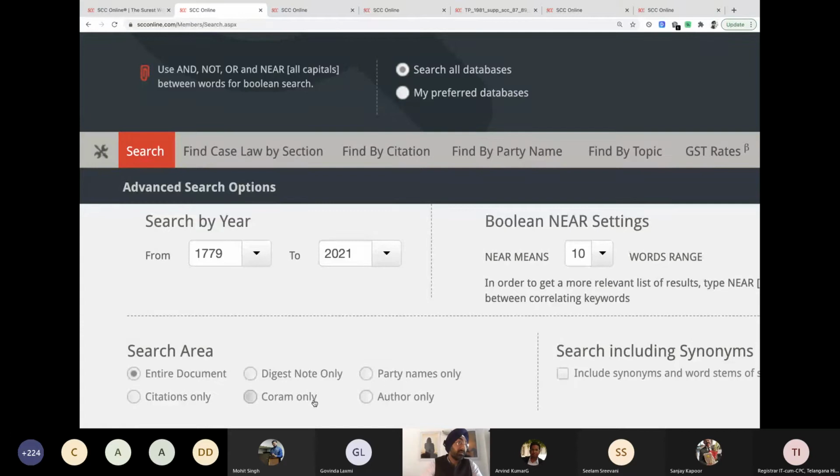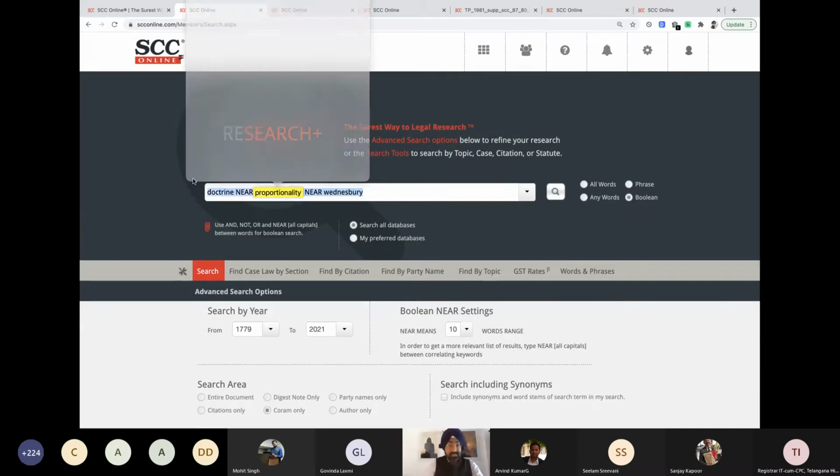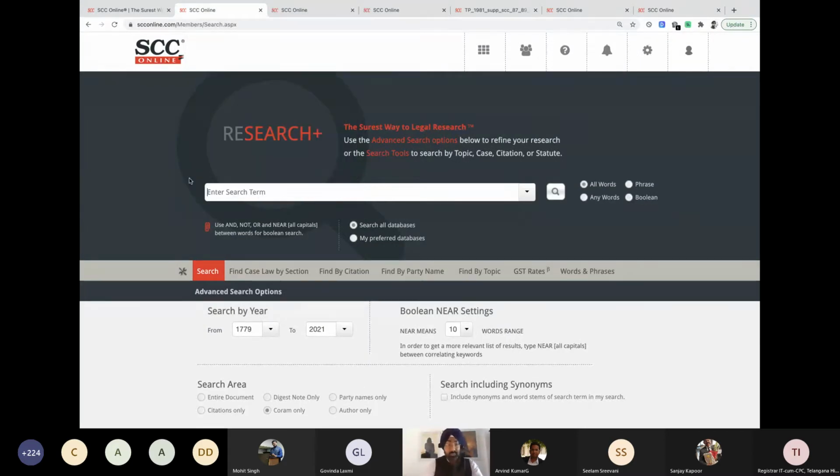If I don't remember the party name and the case is on a topic which is very, very common, you might find lakhs of judgments on it, but you remember the judge's name. Then you click on quorum only. When you click on quorum only and then you come over here, just write the judge's name. Let's say if I just take Justice Baig. Don't have to write Justice Baig, just write Baig. Start search.